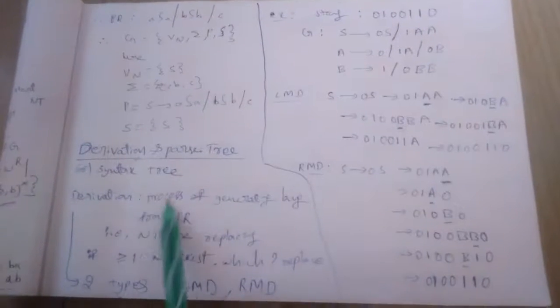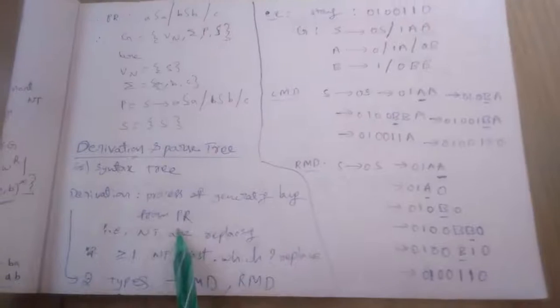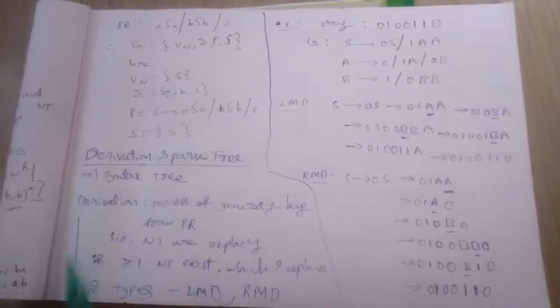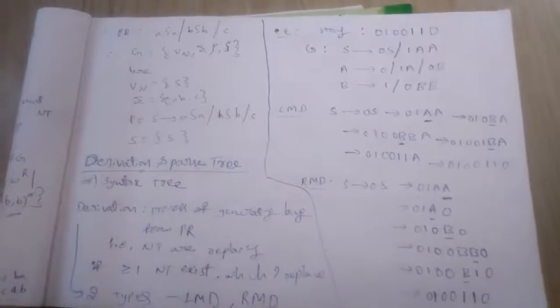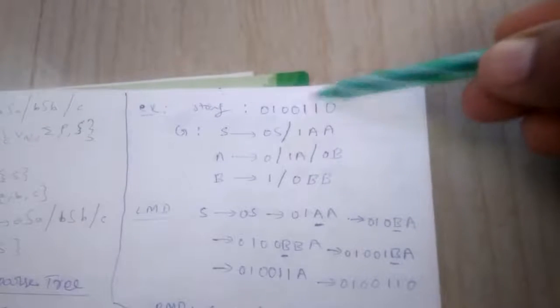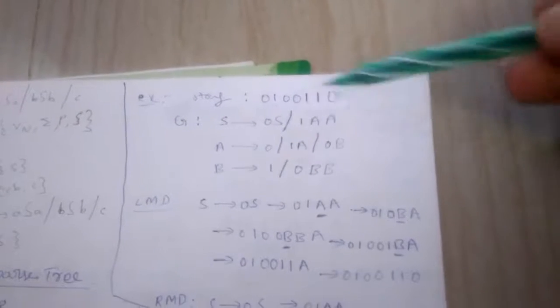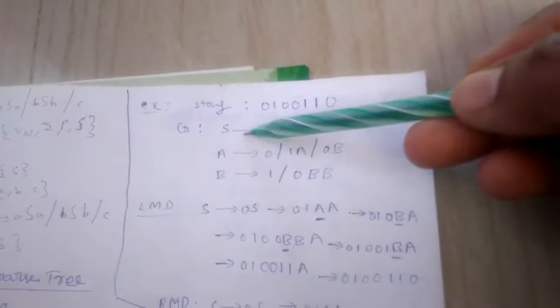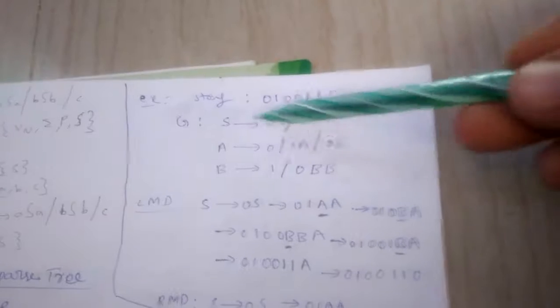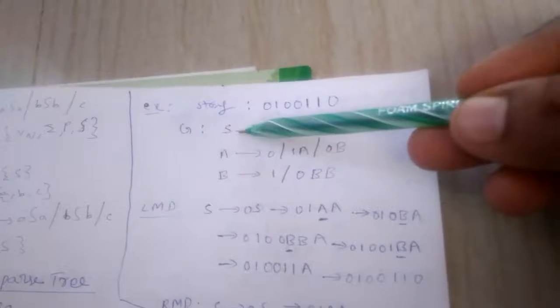So simply, derivation is the process of generating a language from the given production rules, by replacing the non-terminals in the production rules. Let's go with an example. The given string is 0 1 0 0 1 1 0. The grammar consists of three production rules, for S, A and B. These are the production rules.